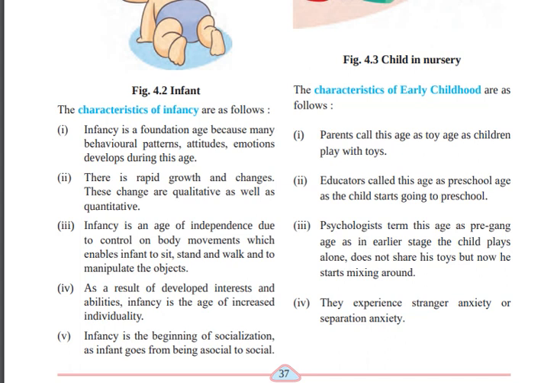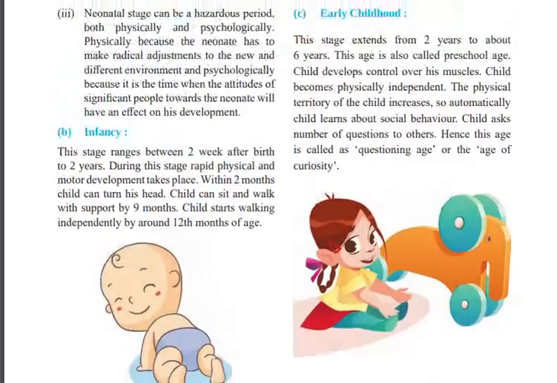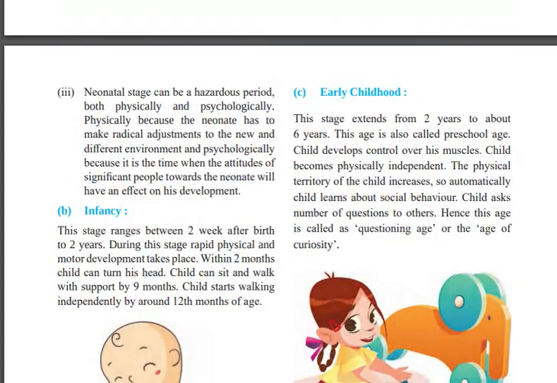Last, infancy is the beginning of socialization. The child plays alone within the first year, but after a year the child starts playing with other people and accepting others to join in.